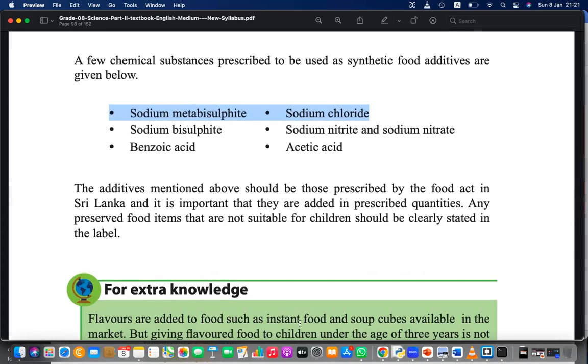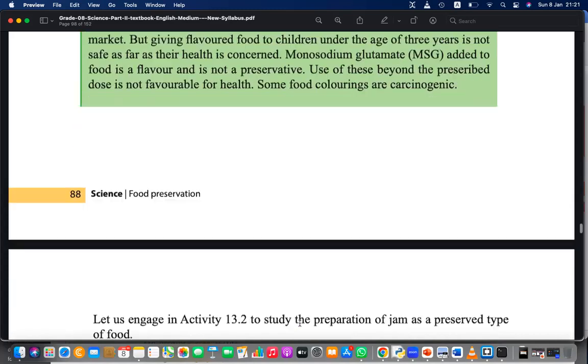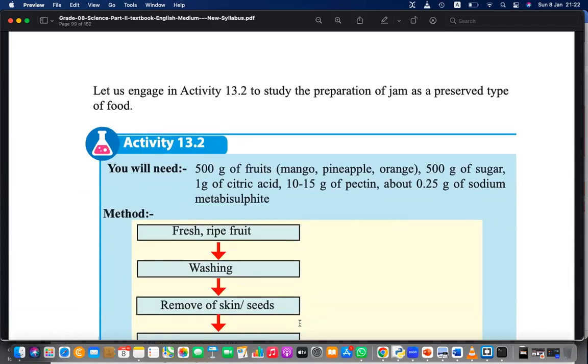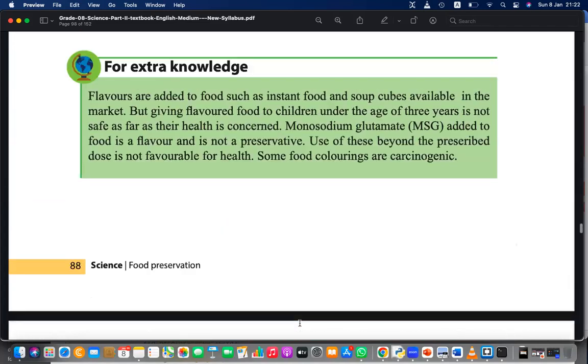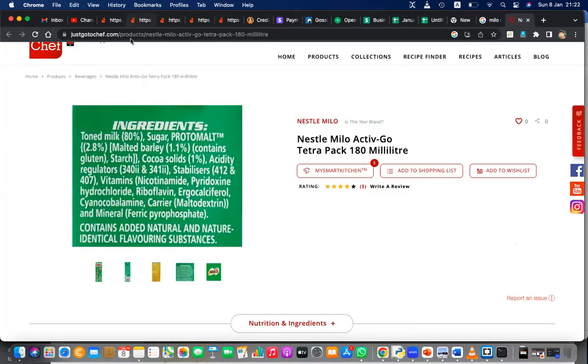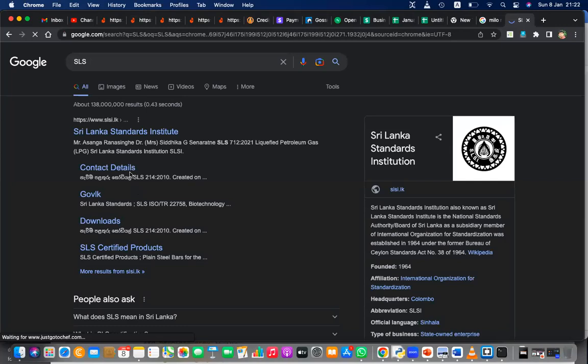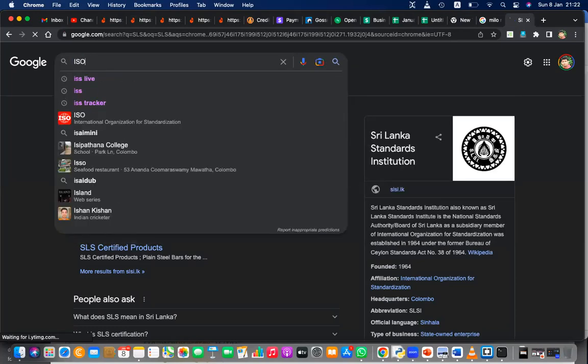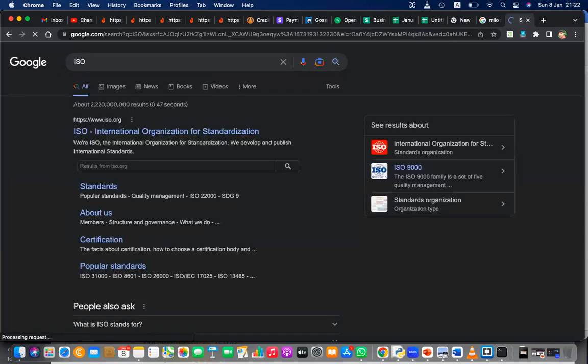Okay. Then again, there is a limitation. So there are standardization organizations which set the limitations. SLS, for an example. SLS is Sri Lanka Standards Institution. Another one is ISO, International Organization for Standardization.